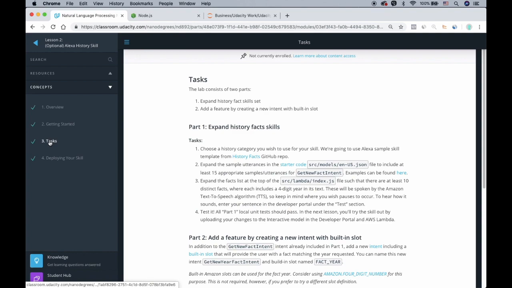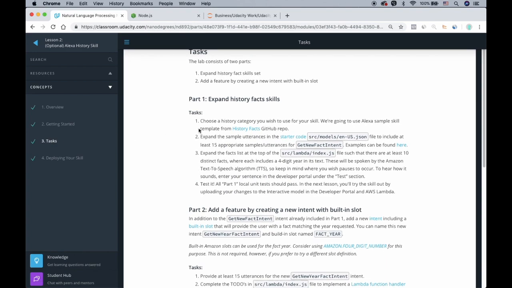It's called task. Again, let's go through each of these steps and do the same thing. At the very start, it says choose a history category you wish to use for your skill. Very great. And you can use your own resources or you can use these history facts. Later on, we will actually come back to this and we will copy paste.